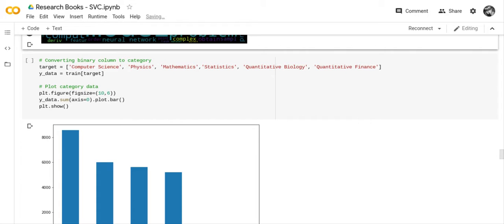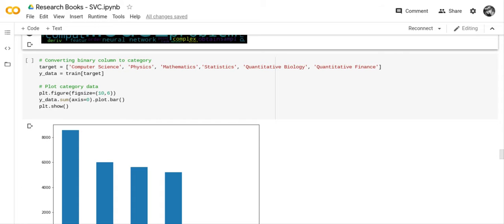So the next thing we're going to do is convert the binary columns to category. Your target has 6 columns: computer science, physics, mathematics, statistics, quantitative biology, and quantitative finance. And that's your target, and your Y data equals your train target.